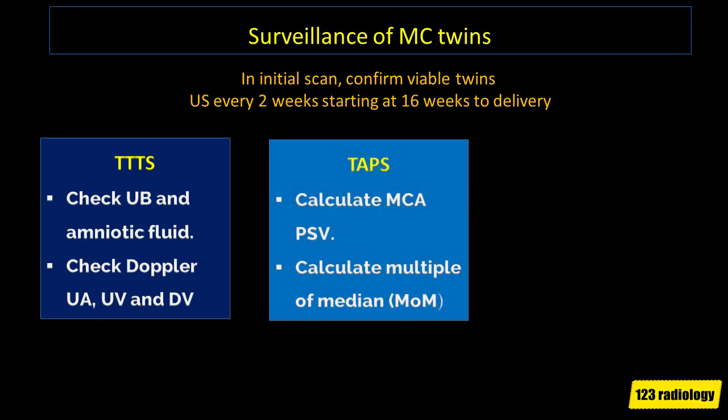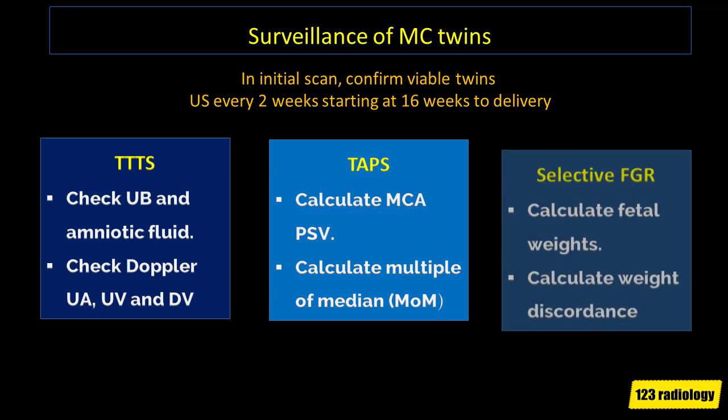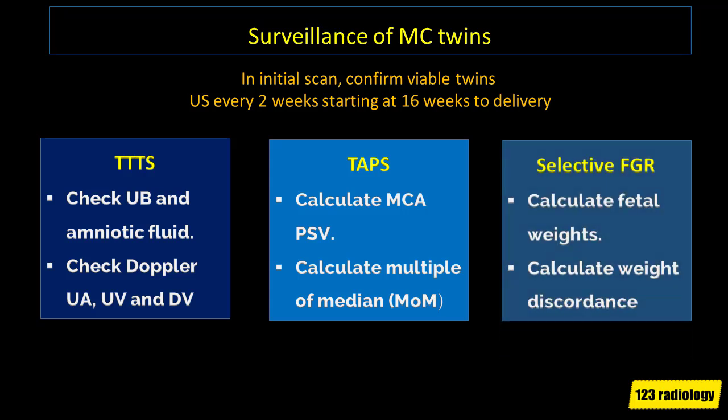If twin anemia polycythemia sequence is suspected, you have to be sure that the amniotic fluid is normal. Then do multivessel Doppler focusing on middle cerebral artery peak systolic velocities and calculate multiple of median. If you want to search for unequal placental sharing, check fetal weight and calculate weight discordance.